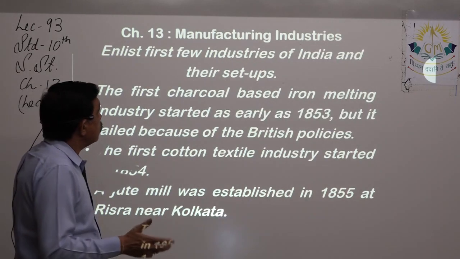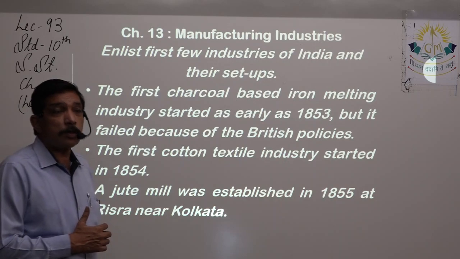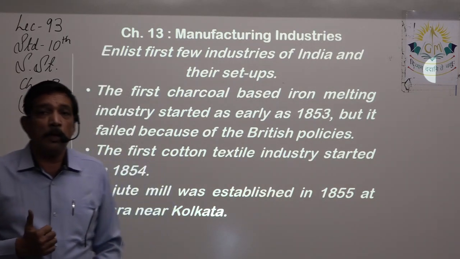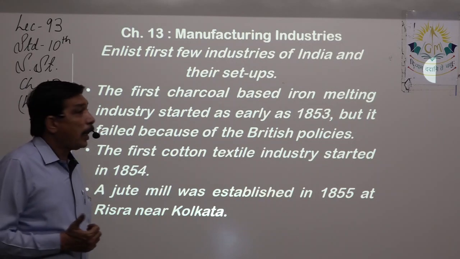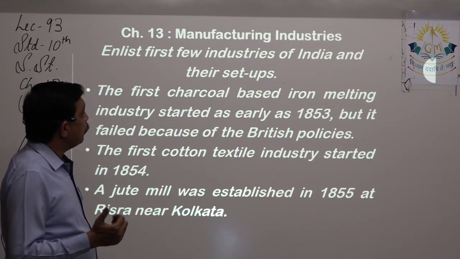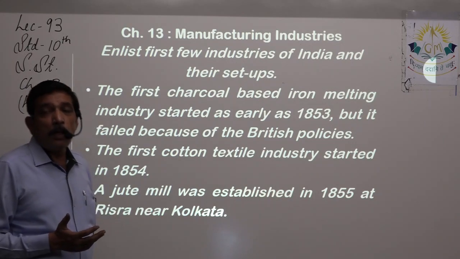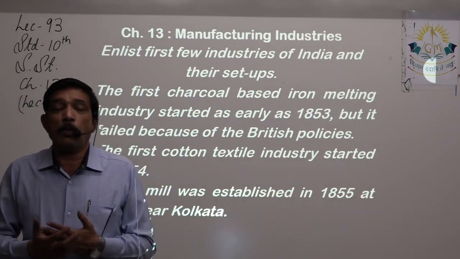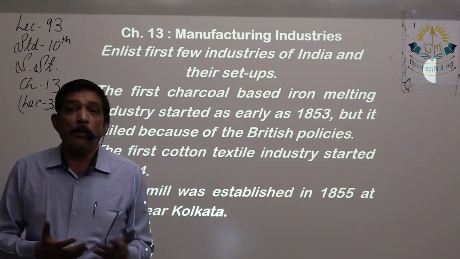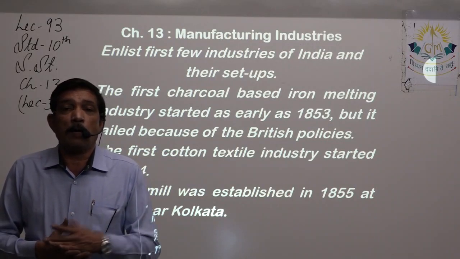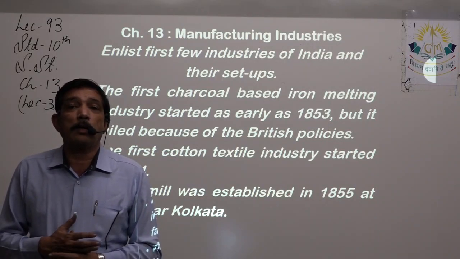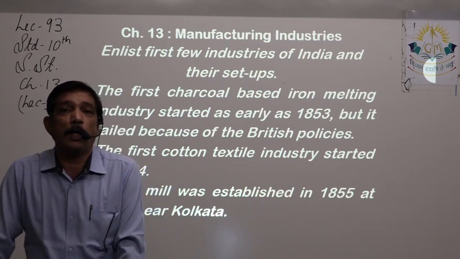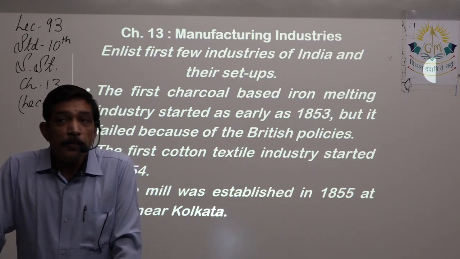Then a few industries also got established during the foreign rule, and we have to analyze this. The first few industries, for example before 1853, during the pre-era, after the Britishers gained rule and started conquering most parts of India and brought the whole of India under their rule.